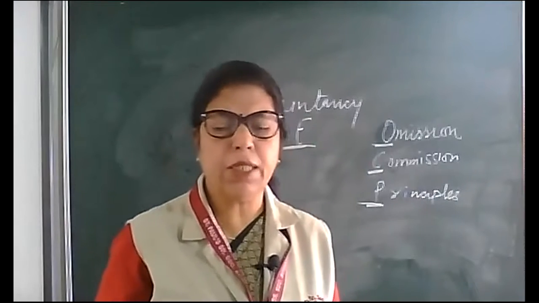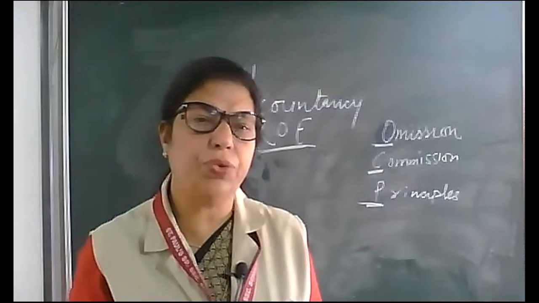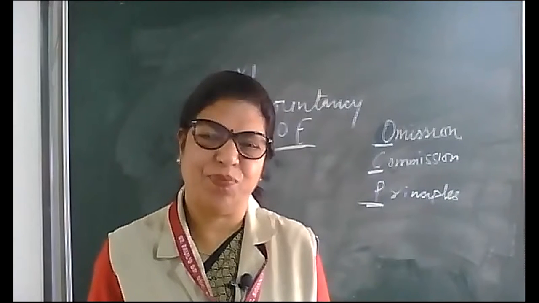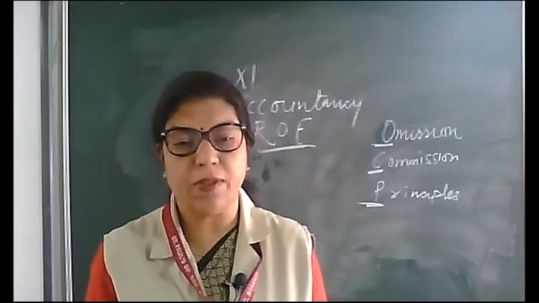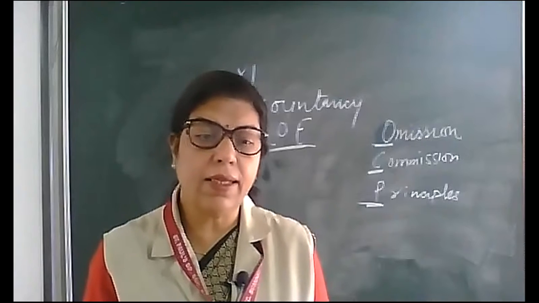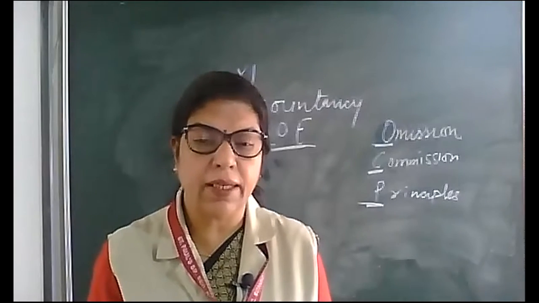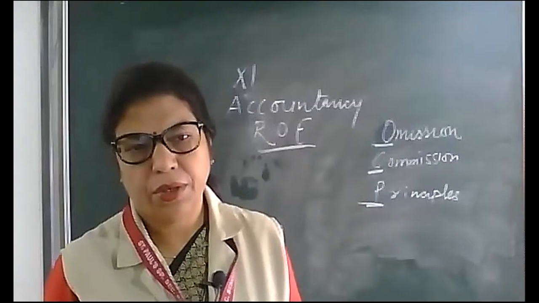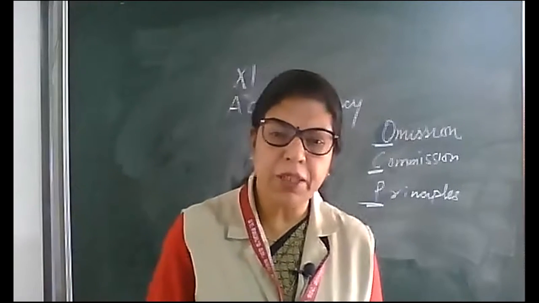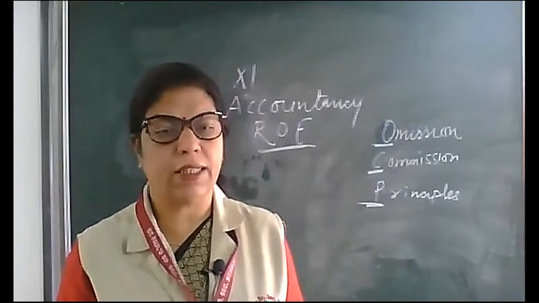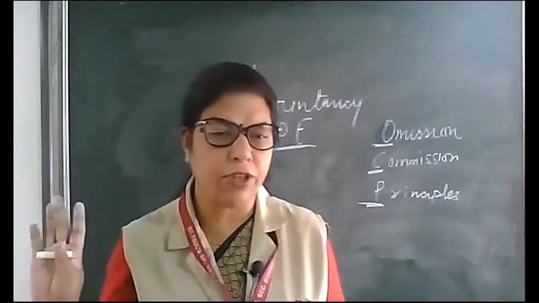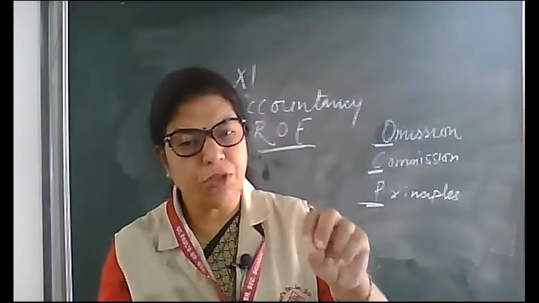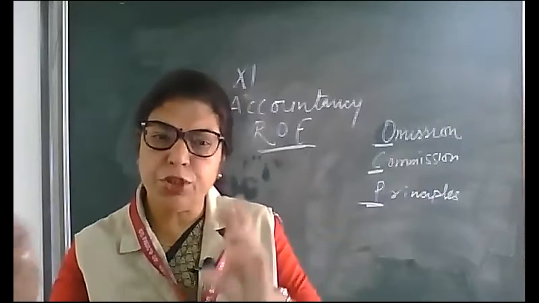Then error of principles. Error of principles means using wrong principles of accounting. This is not a man-made error, we can say this is a conceptual error. Lack of information, lack of knowledge is the reason for errors of principles. Like confusing an asset with goods purchase.